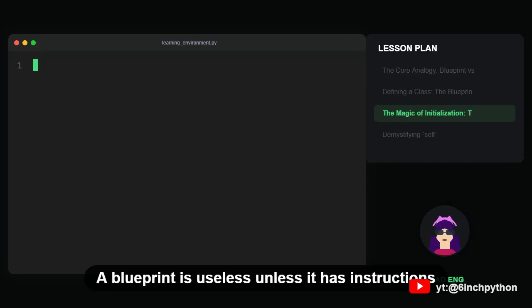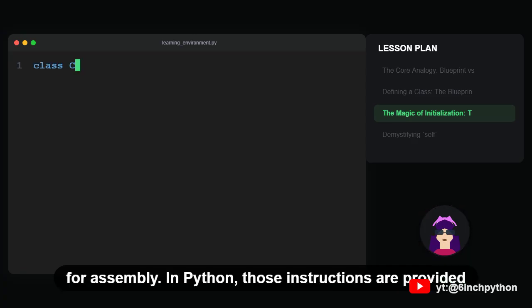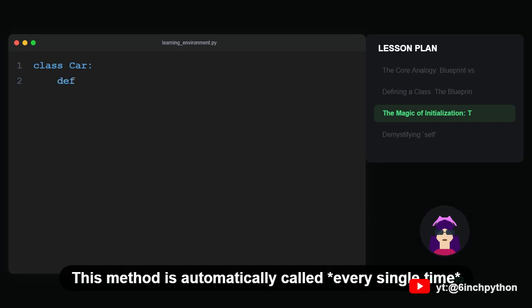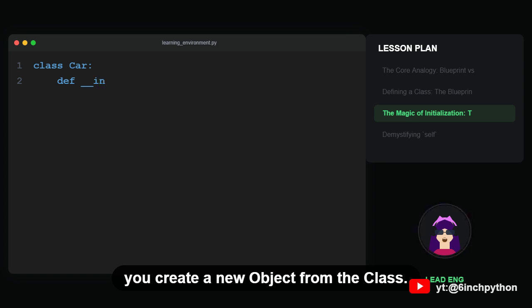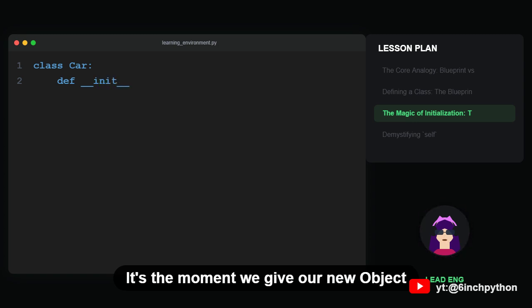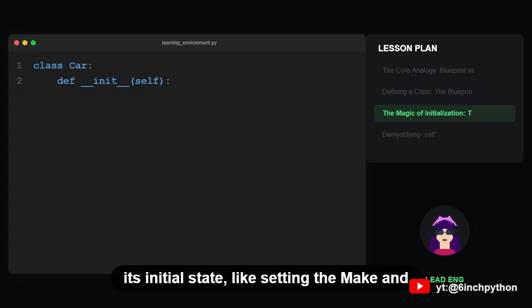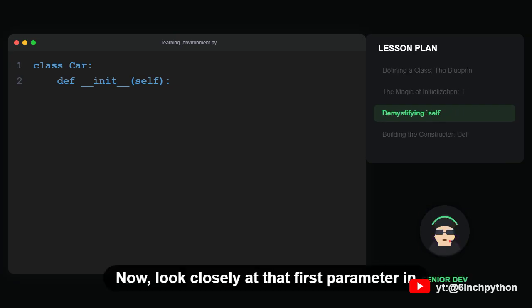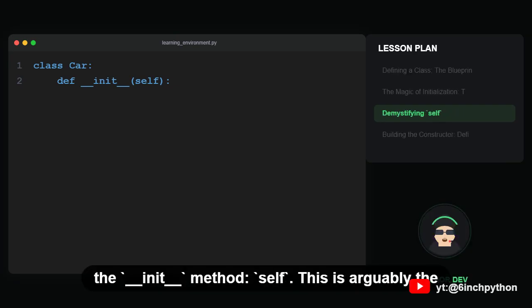A blueprint is useless unless it has instructions for assembly. In Python, those instructions are provided by a special method called the constructor, __init__. This method is automatically called every single time you create a new object from the class. It's the moment we give our new object its initial state, like setting the make and model of a specific car.